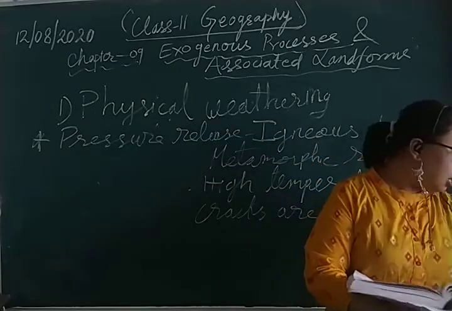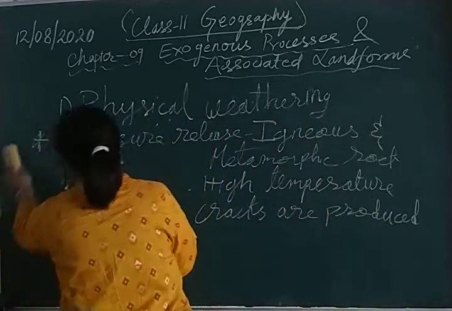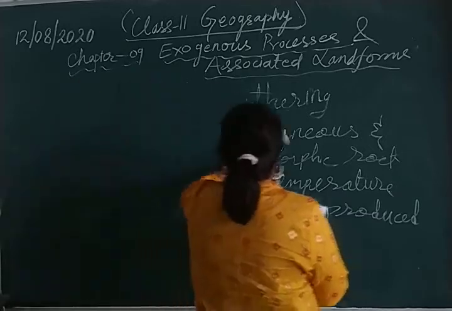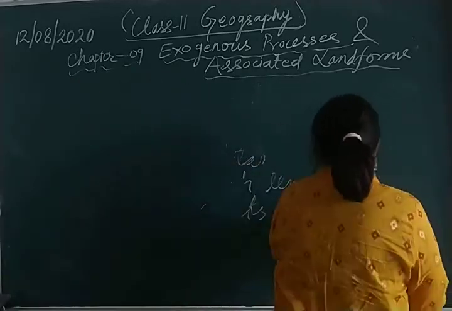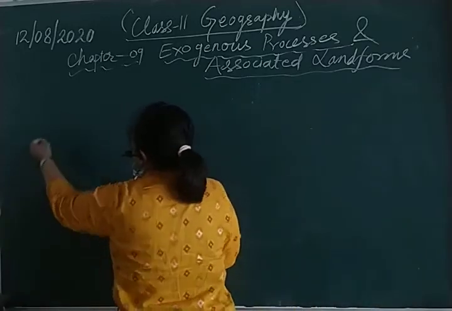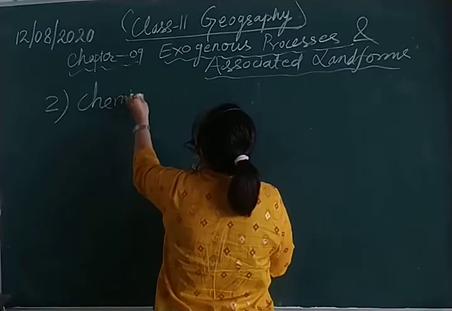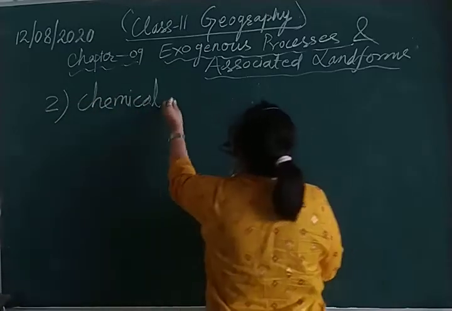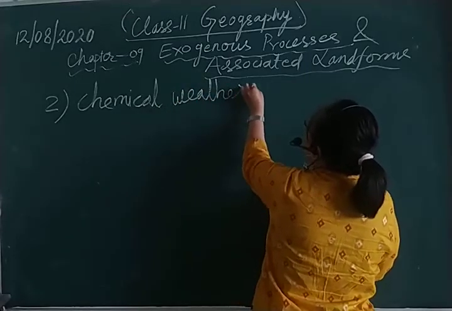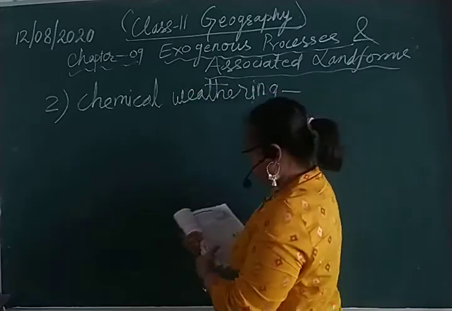So next comes the next type of weathering, that is chemical weathering. The second type of weathering is called chemical weathering.